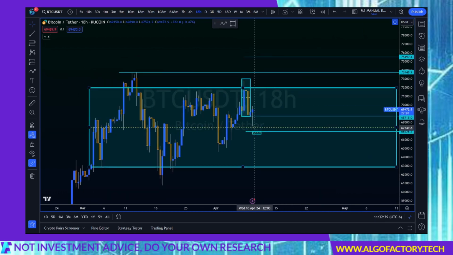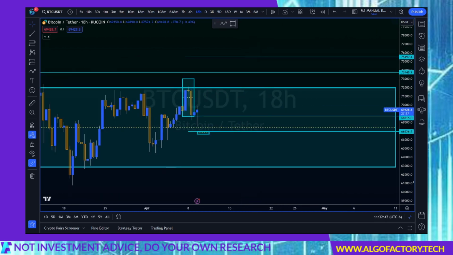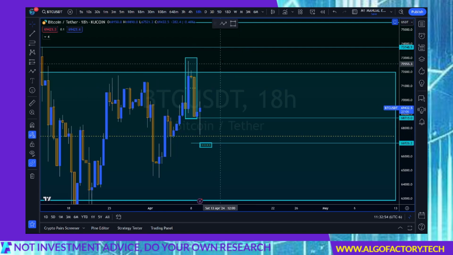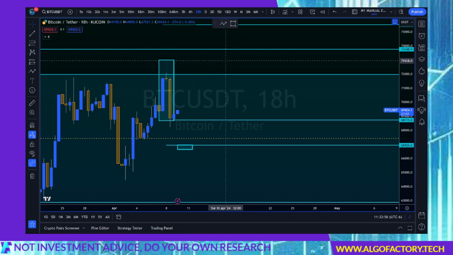We did have this pull down to this area. There was liquidity between, say, 66.8 and 68.8, so that kind of $1,000 range had liquidity, and price certainly went and grabbed it. There may be some more left. There's time before the halving. Halving's in 9 days, so we'll see what happens.